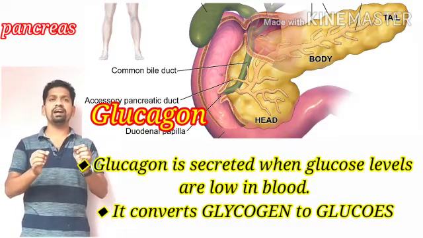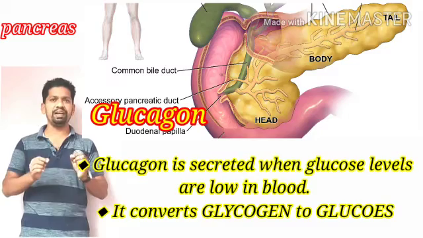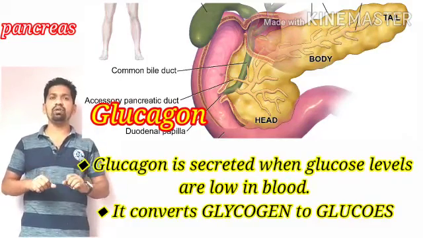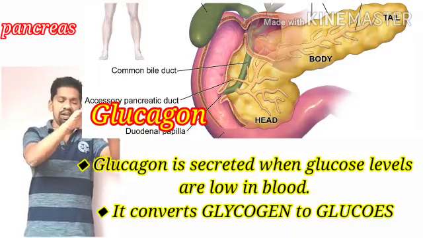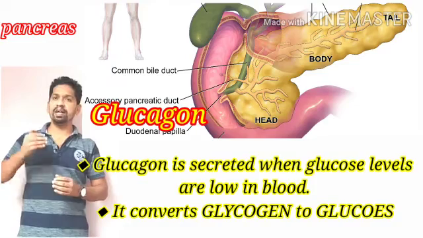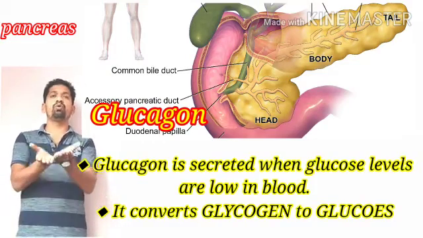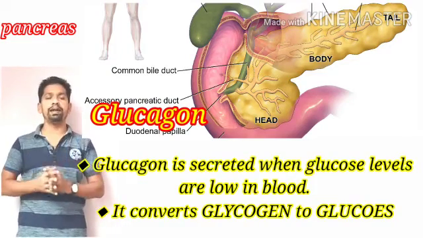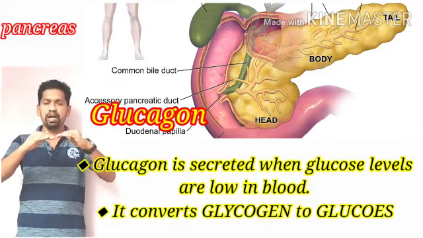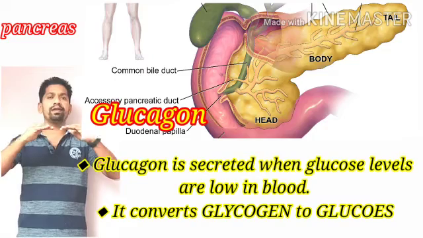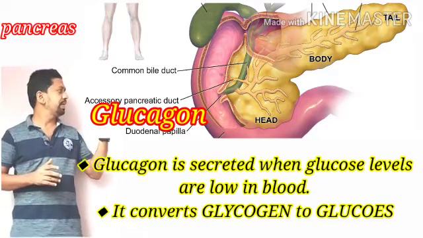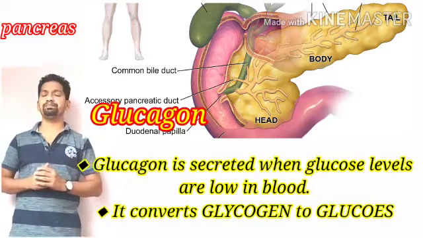So two important hormones are produced by the pancreas. They are working in opposite ways. Insulin is a hormone which reduces the glucose levels in the blood. Glucagon is the second type of hormone which increases the glucose levels in the blood. So these two hormones work in the opposite way to maintain the proper glucose levels in the bloodstream. They are insulin and glucagon.